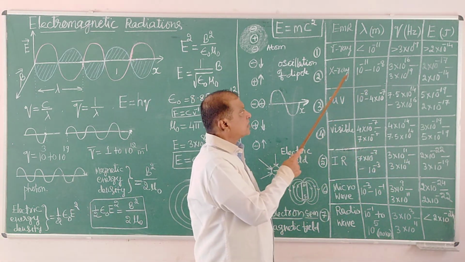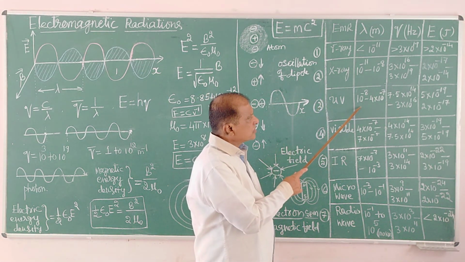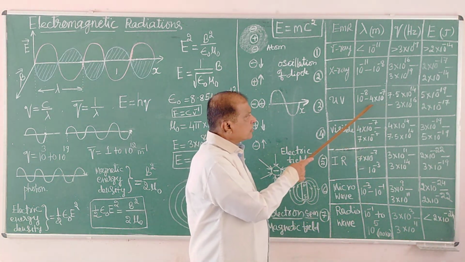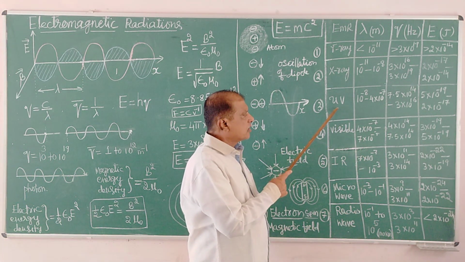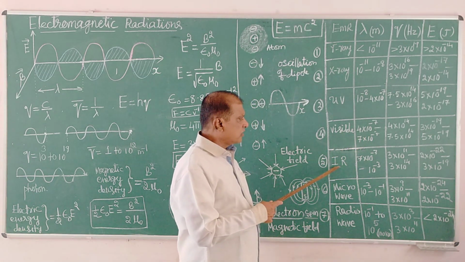This range is called X-ray. A mixture of radiations having wavelength in this range is called UV ray. This range is called visible ray. This range is called IR ray.